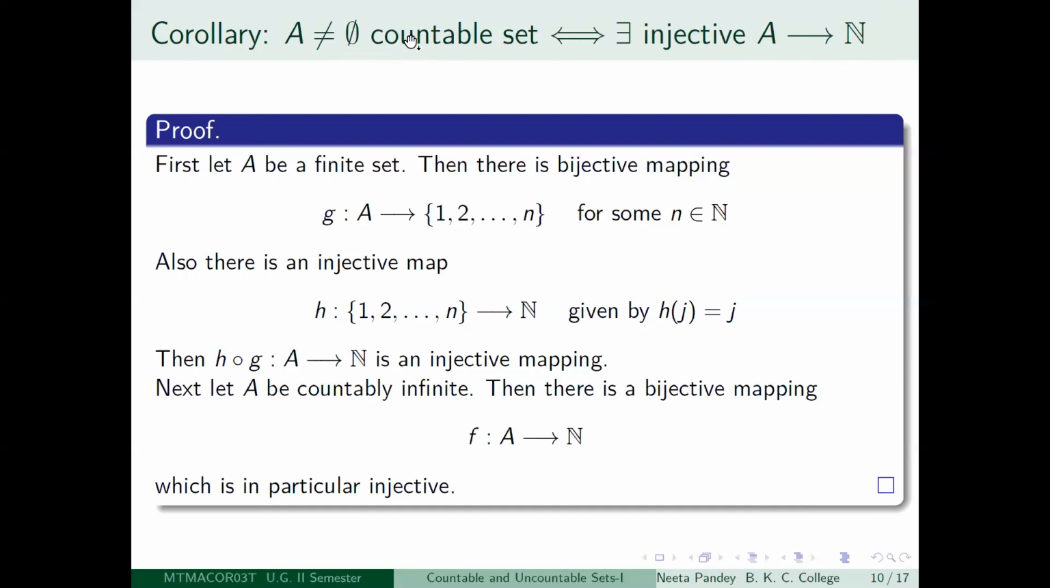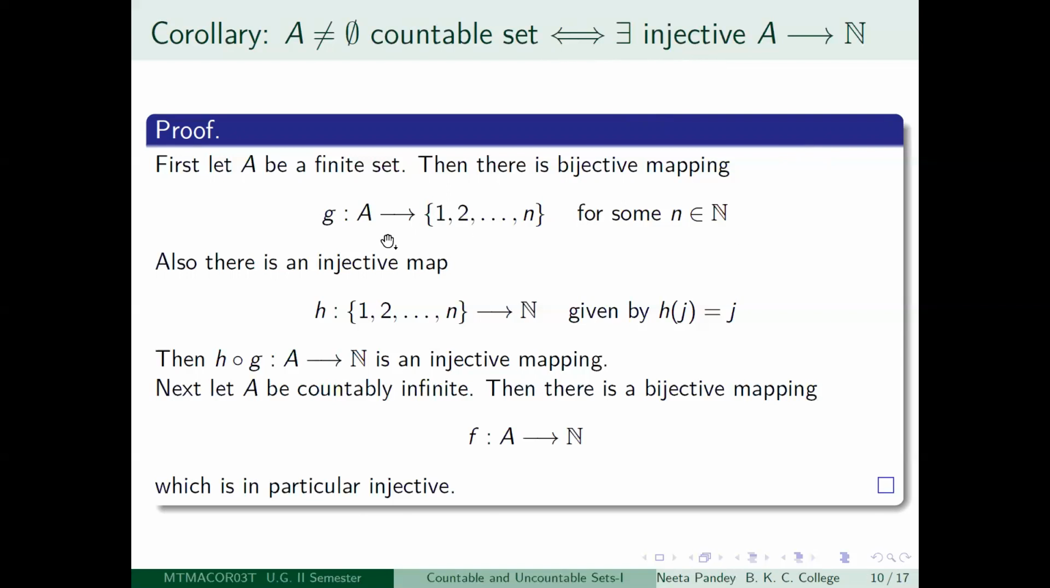Then I will say that A is a countable set if and only if I can find an injective mapping from A to N. This is the first result. So how are you going to prove this? We have an if and only if statement here. So that means I have to show that it is true both ways.